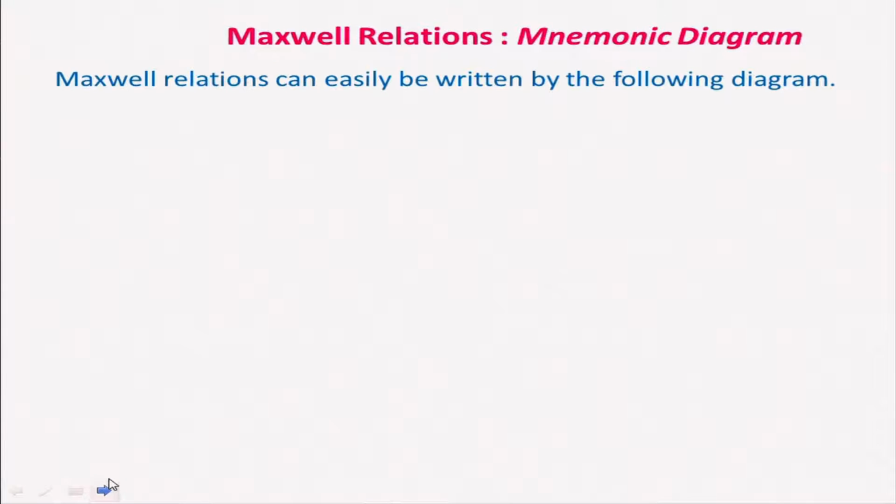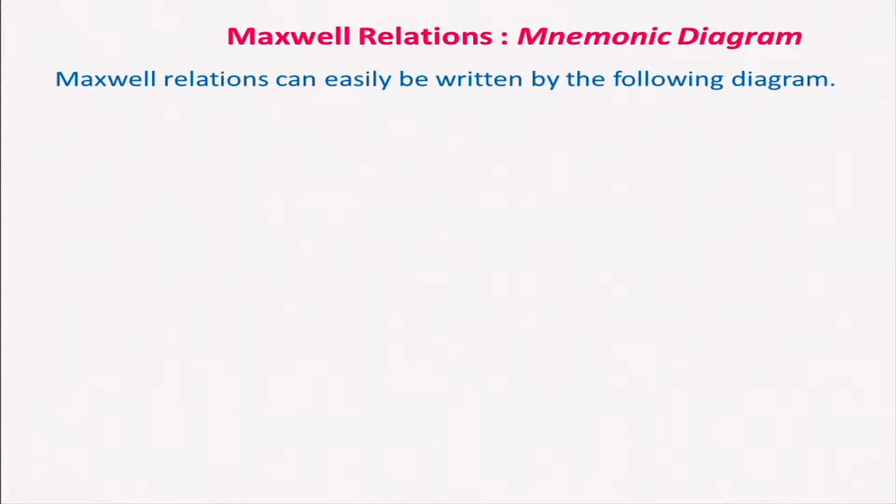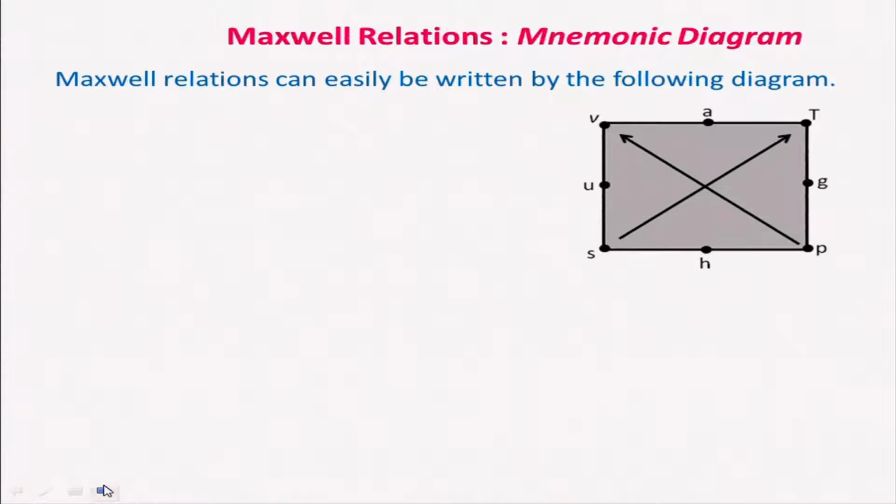You can also think of mnemonic diagrams, which you definitely might have used in your earlier days to remember certain things. Maxwell relations can be easily written in diagrammatic form. I can think of putting this anti-clockwise.